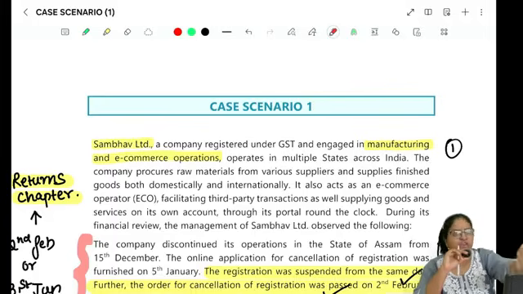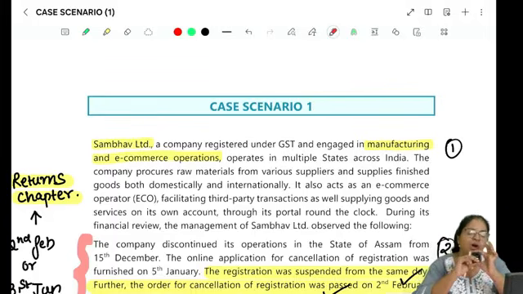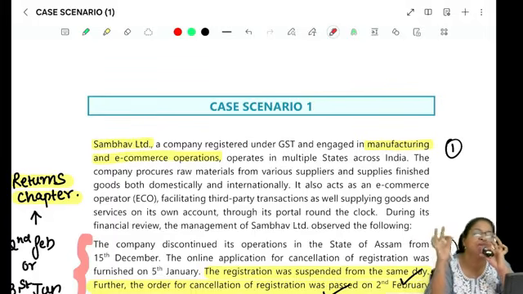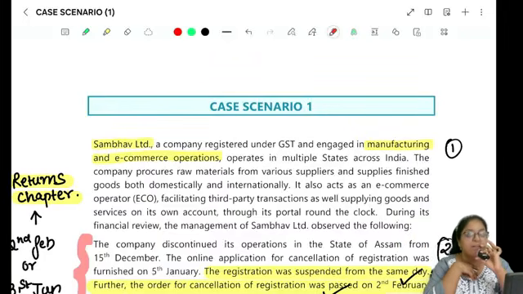Or if you want to find out the value of supply, then you have to read the case scenario. So it depends from case scenario to case scenario. Some might be direct and easier, while others will need you to read the case scenario to get a complete understanding. So ma'am, what do I do?